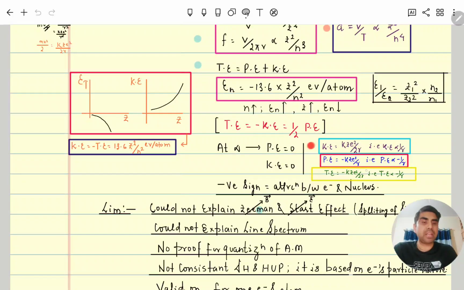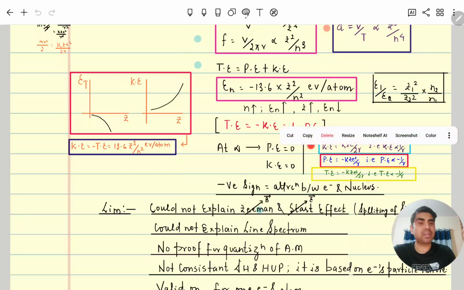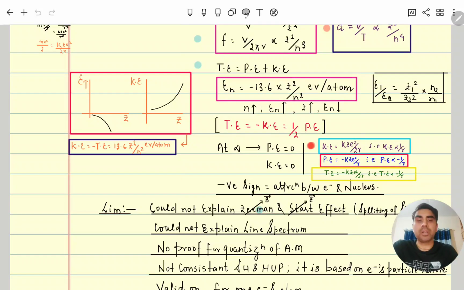So from here, by increasing r, total energy is increasing. Here you can see potential energy is also increasing by increasing r, and kinetic energy is decreasing. So this is the relation between total energy, potential energy, and kinetic energy with respect to r. R is the radius of the orbit.